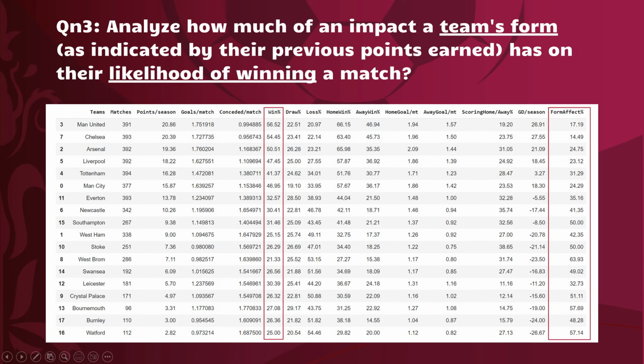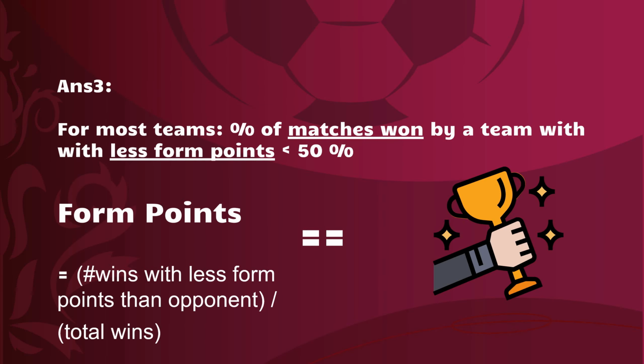So the third question analyzes how much impact a team's form has on its likelihood of winning a match. Form effect percent describes a team's chances of winning if it had fewer form points than its opponent. This is calculated by the number of times a team wins with lower form points divided by the number of total wins by the team.